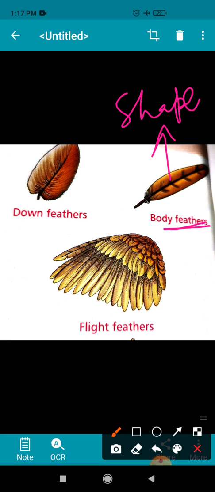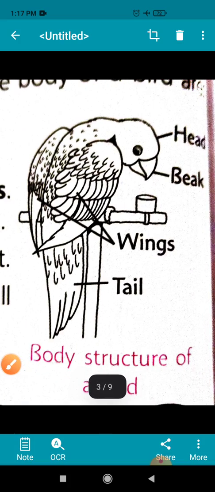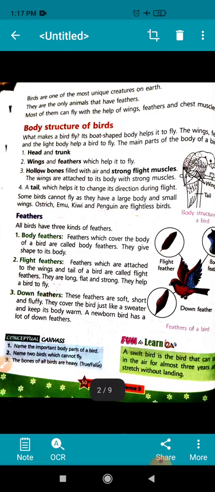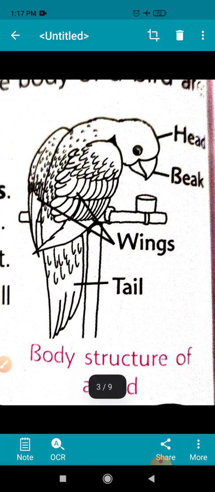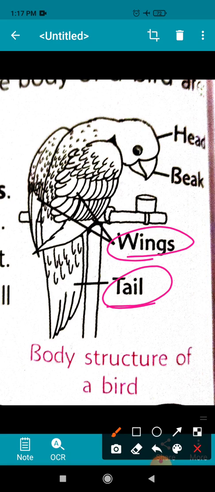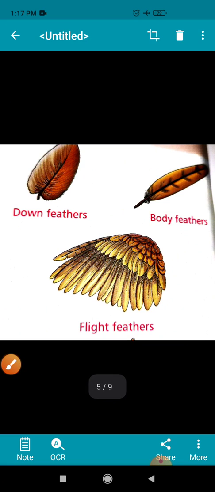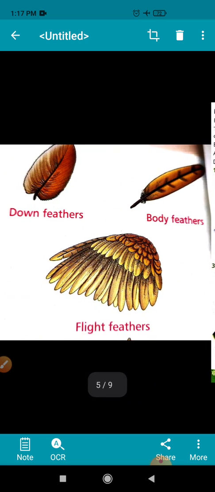Okay, now the second one is flight feathers. Children, these feathers are attached to the wings and tail. Okay, here you can see the flight feathers attached to the wings and tail. Okay, and they help a bird to fly. So flight feathers help a bird to fly in the air.